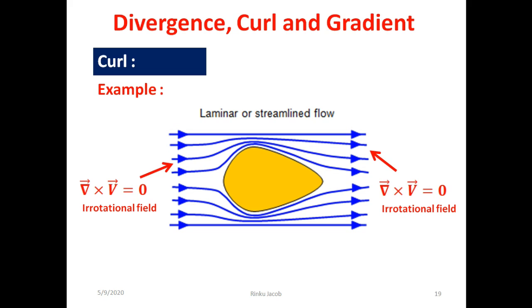But if we take the velocity vector near to the surface of the object, we can see that it is curling around the surface of the object. So the curl of the velocity vector here will give a non-zero value, which indicates the velocity vector representing the flow of the fluid is rotational.